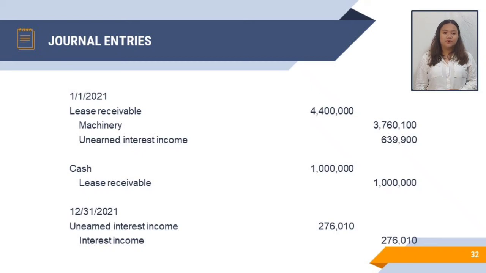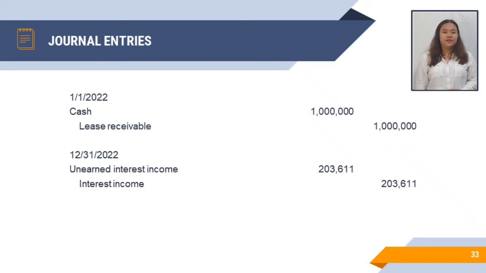And to record the interest income for 2021, debit unearned interest income for 276,010 pesos and credit interest income for 276,010 pesos also. And to record the collection of annual rental for 2022, we debit cash for 1 million pesos and credit lease receivable for 1 million pesos also. And to record the interest income for 2022, we debit unearned interest income for 203,611 pesos and credit interest income for the same amount.